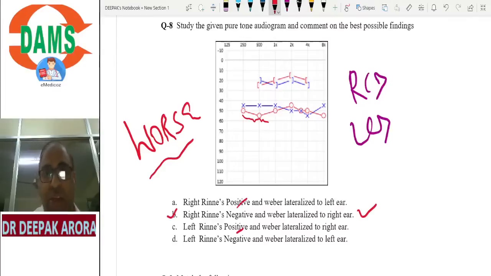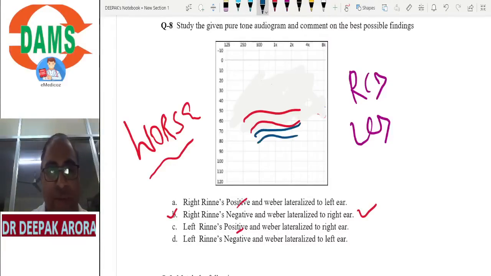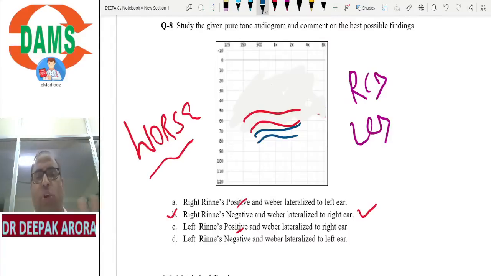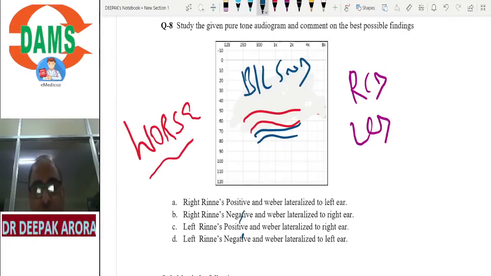Is it clear? Now, can I make one more MCQ for you? If I change this MCQ and give you both the graphs beyond 25, now tell me, what is this one? Again, nicely formed. I am just making you a master of these basic audiograms and how to crack the diagnosis. So red color, blue color, both the graphs beyond 25. So diagnosis, bilateral sensorineural deafness. It means which option can we rule out? We can rule out Rinne's negative. In this condition, Rinne's negative is out. What is left? Rinne's positive, either A or C.